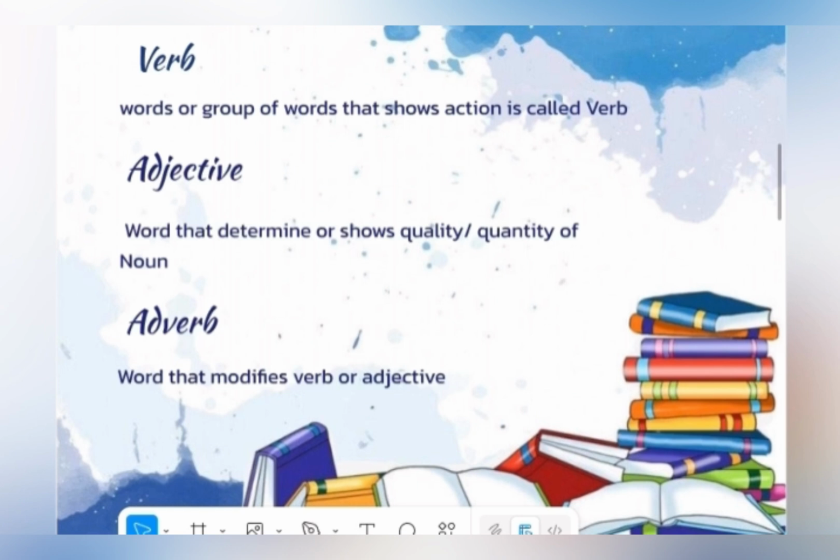The next one is adjective. A word that shows quality or quantity of noun in a sentence is called adjective. What is adverb? If you will notice, you'll get to know that the word has been made by joining two words, which are adjective and verb. And that's why adverb always modifies verbs or adjective. Most of the adverbs end with ly.